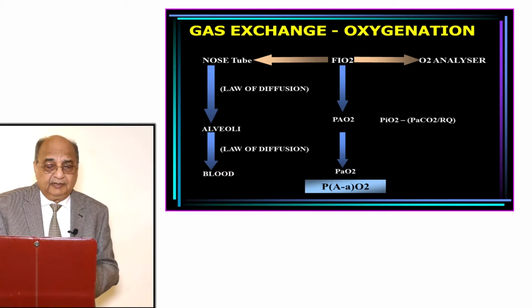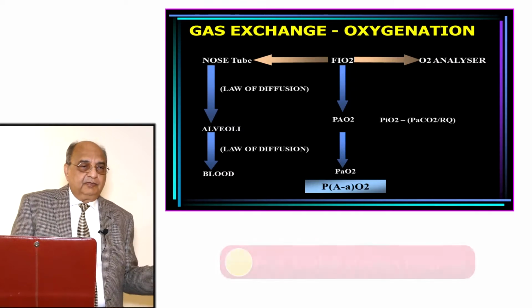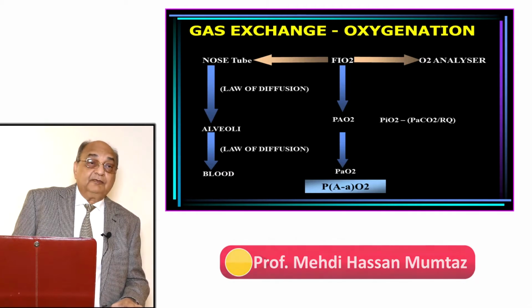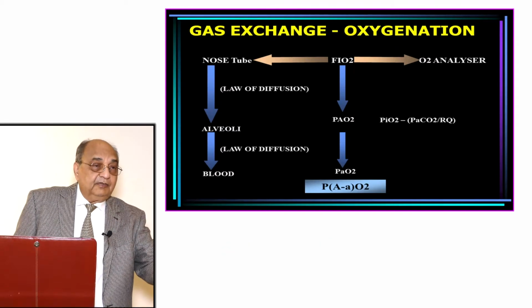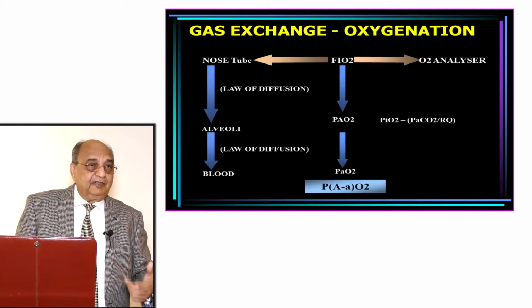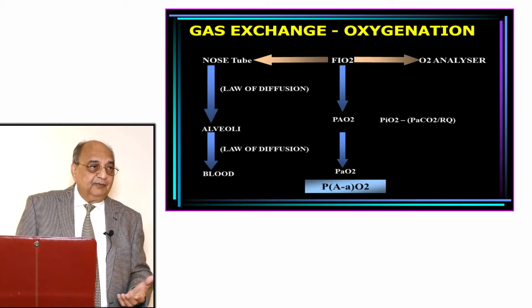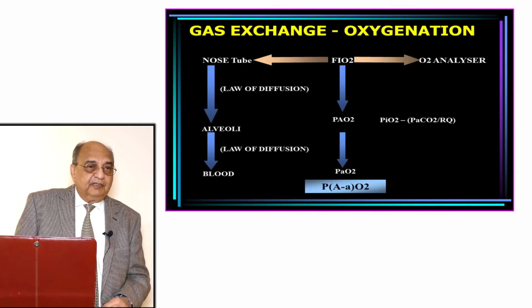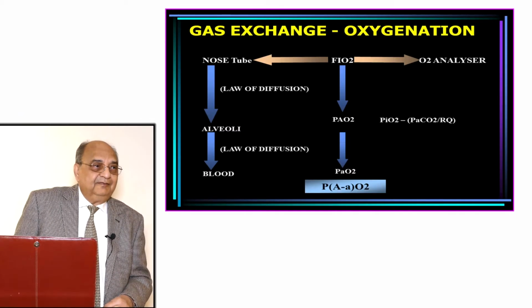Very easy to calculate. The computers where we analyze our blood gases do it automatically. But you should be able to do it mathematically yourself also. In olden times we used to do it ourselves. Now the computer is helping you, but it doesn't mean you should become ignorant. You should know how to calculate it yourself also.